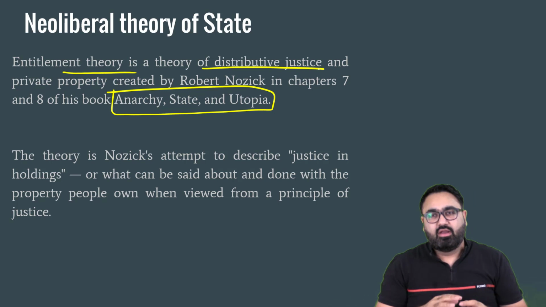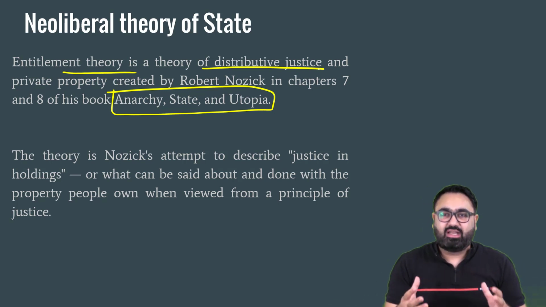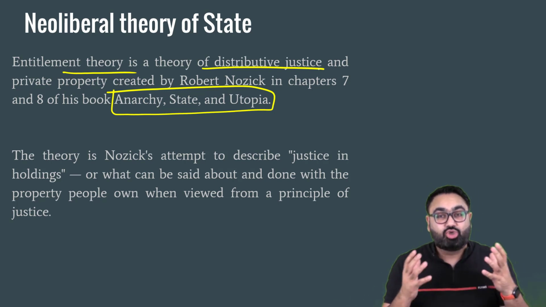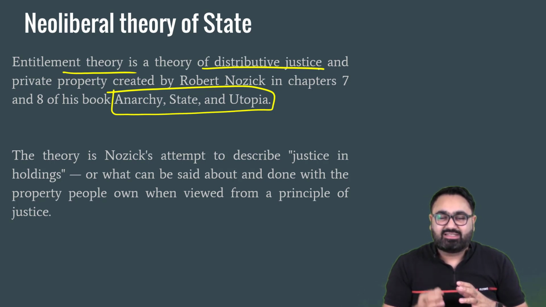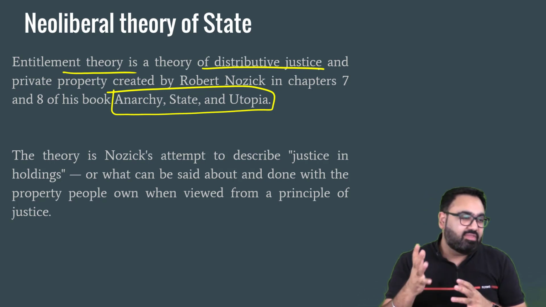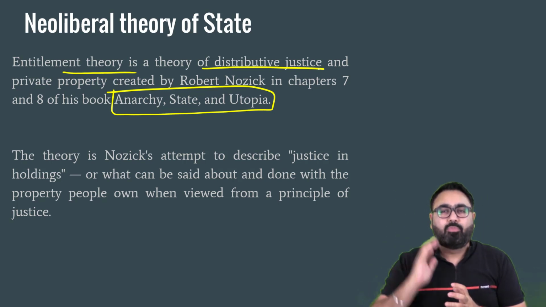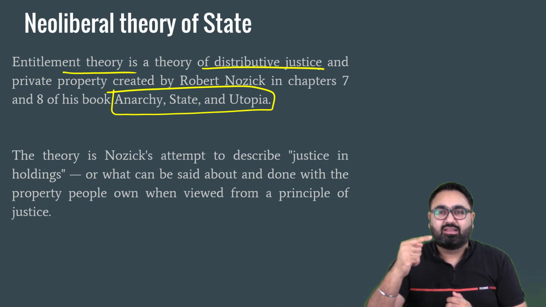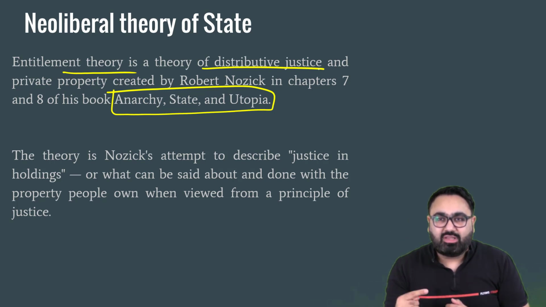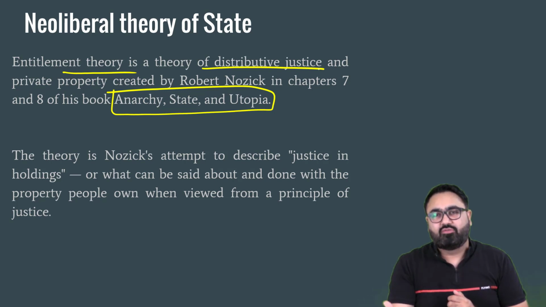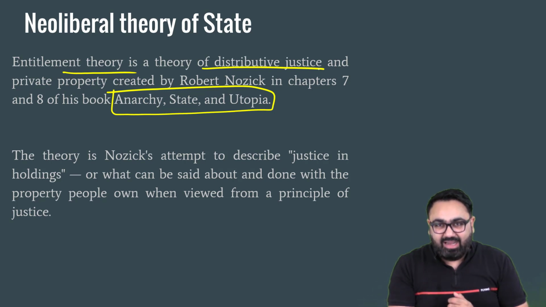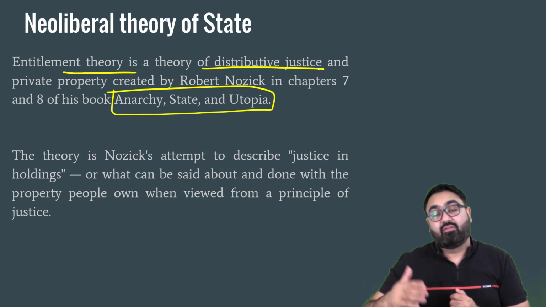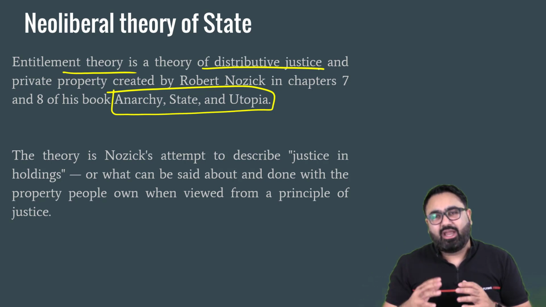Distributive justice is different. Distributive justice means in a society, how will you distribute the resources in the society so that justice prevails? For example, if the government tomorrow says that all the property of the country will be owned by one private individual only, that will be injustice. So distributive justice would mean that the government would make rules so that the property and resources of the country are properly divided, not in a manner that it just favors some specific individuals. That is the idea of distributive justice.